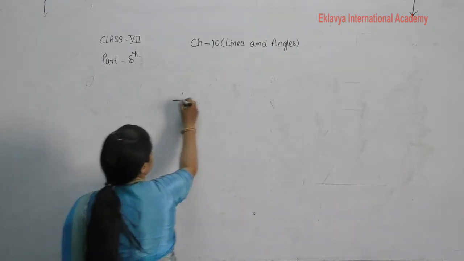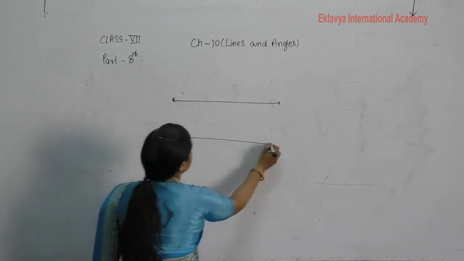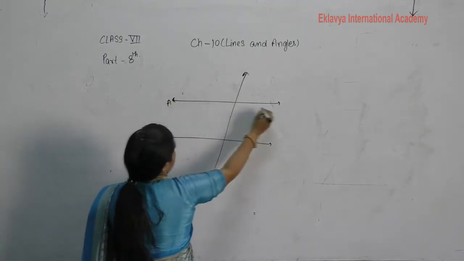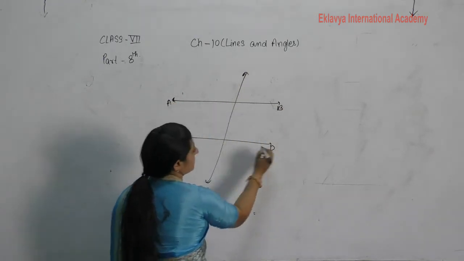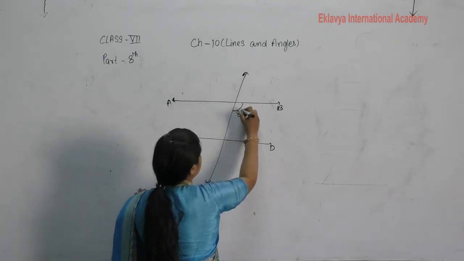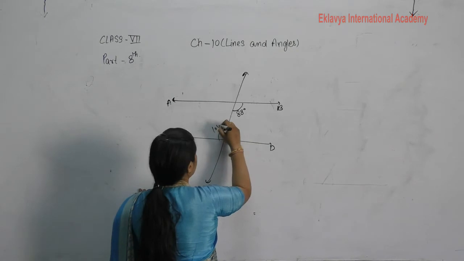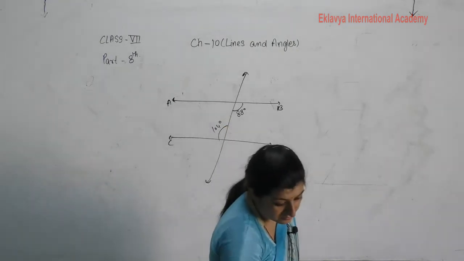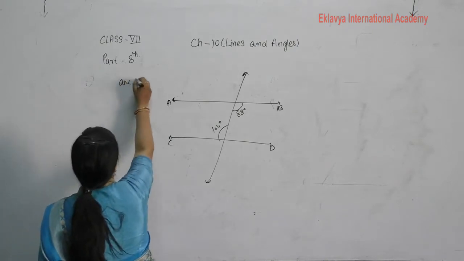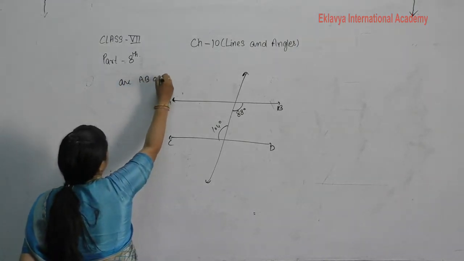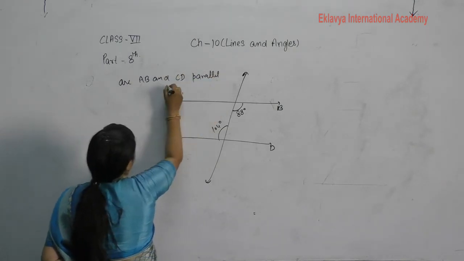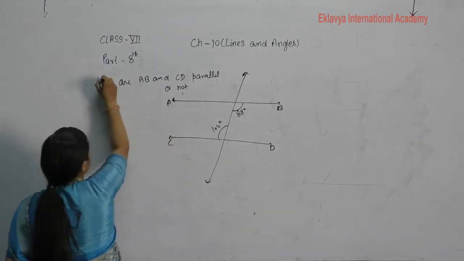One figure is given to you. AB, CD, this one 88 degree and this one 104 degree. Are AB and CD parallel or not? Your question is this.